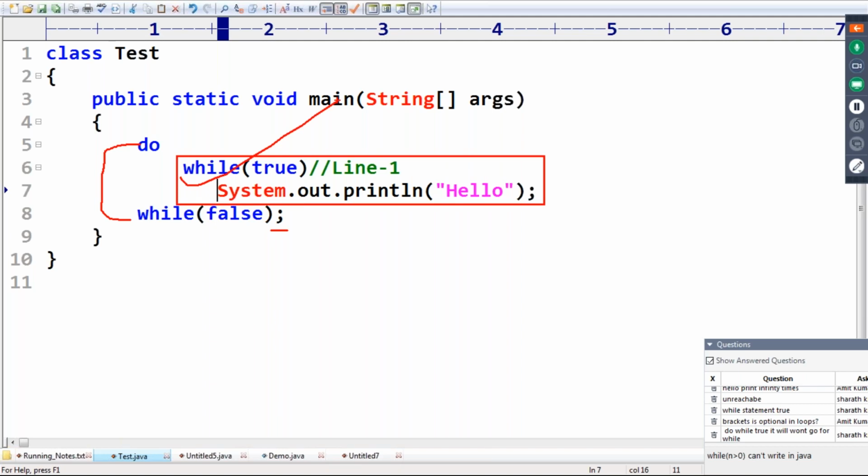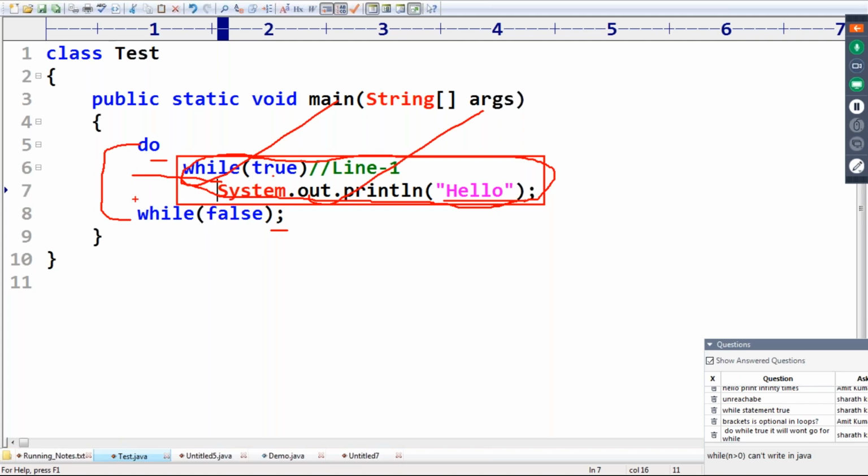This total thing is by default considered the body. Now do this body while; this is a while statement, a single logical statement. This while statement keeps on executing. What answer are we going to get? Hello, infinite number of times.